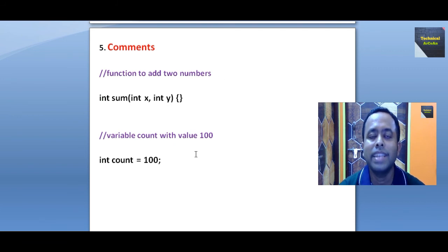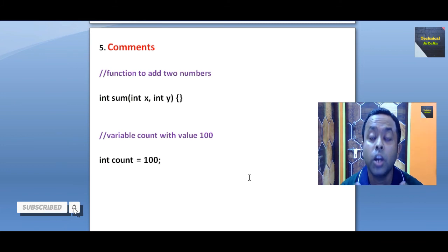But the second one is unnecessary. If we write int count equal to 100, we don't need to comment that it is variable count with value 100. This type of comment, in any language, when you code, is unnecessary. So if we use comments meaningfully, it's very useful and it's a better coding technique.